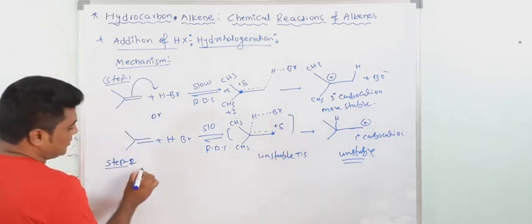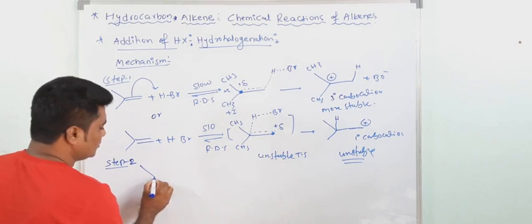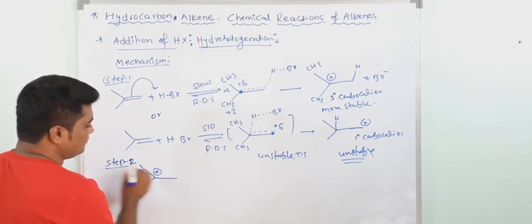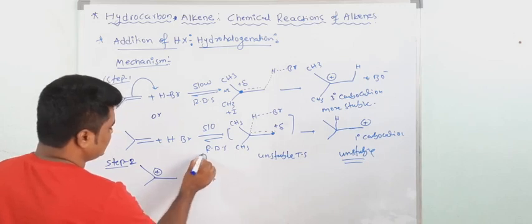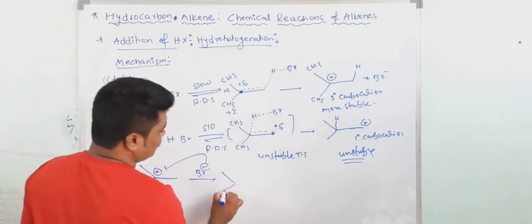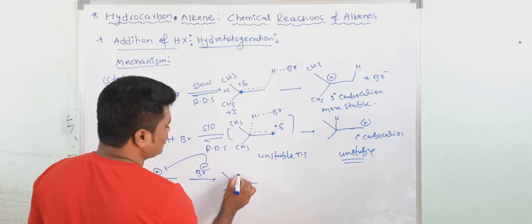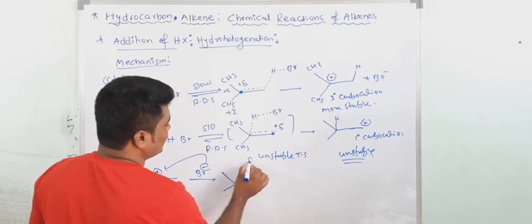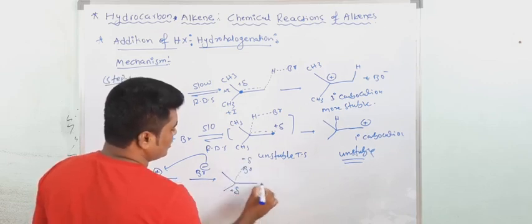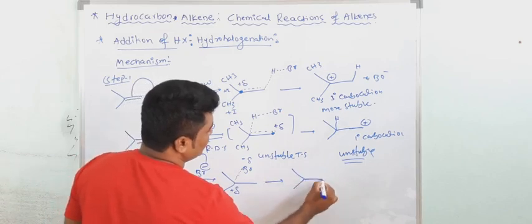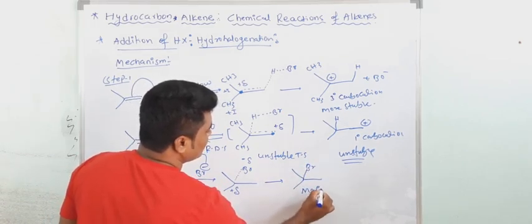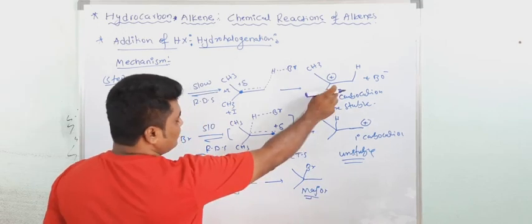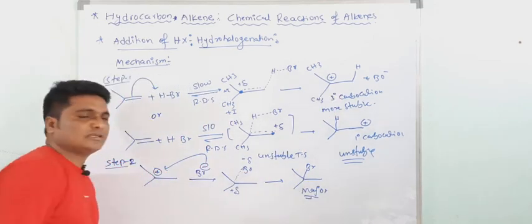Now in step 2, what happened? Now this carbocation, see, carbocation. Now we will take the Br. Now again you will get one more transition state here, partial formation of the bond, partially negative charge, partially positive charge. Then here, complete. See here, this is the major product. Only this carbocation will form. That's why we are getting this as the major product.